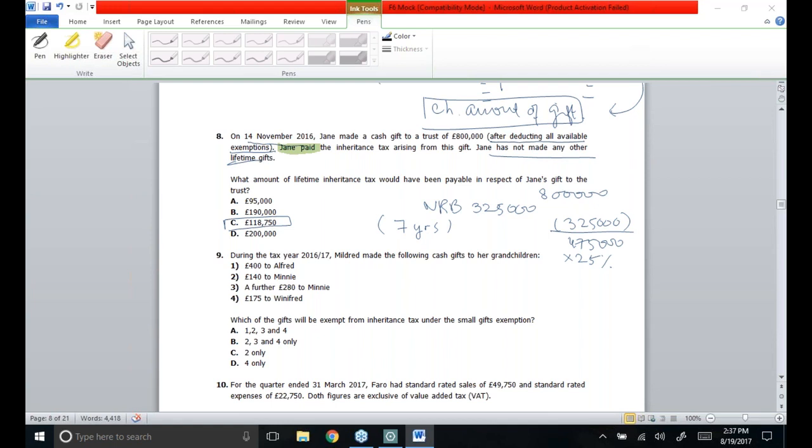Keep one thing in mind, that this person has made sales of 49,750 and this is exclusive of VAT. The first point is that we'll have to see the gross amount of total sales that this person is receiving. 49,750 is the net figure. If it is the net figure, then what is the figure for VAT?